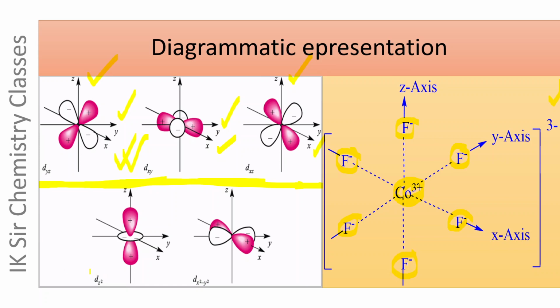On the other hand, the lobes of the dz square atomic orbital lie on the z-axis, and the lobes of the dx square minus y square atomic orbital lie on the x-axis and y-axis. The lobes of these two d atomic orbitals, dz square and dx square minus y square, lie on the axis.